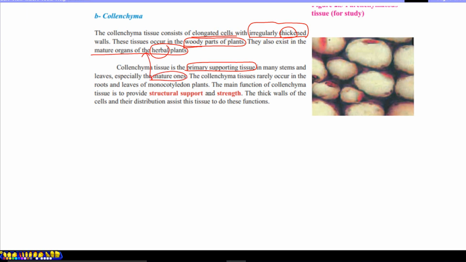Collenchyma tissue rarely occurs in the roots and leaves of monocotyledon plants because, as we said, they are generally herbaceous plants. The main function of collenchyma tissue is to provide structural support and also give strength. This means not only solidity but also a bit of flexibility is added to the plant by the support of collenchyma tissue. The thick walls of the cells and the distribution of this thickness help the tissue to do its function. As we remember, the shape and structure of a cell is adapted to its function.